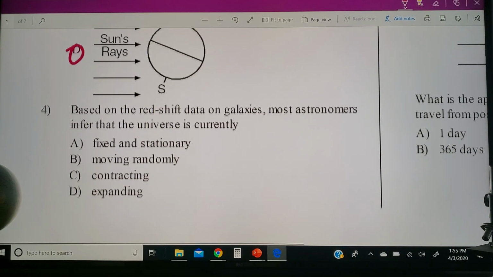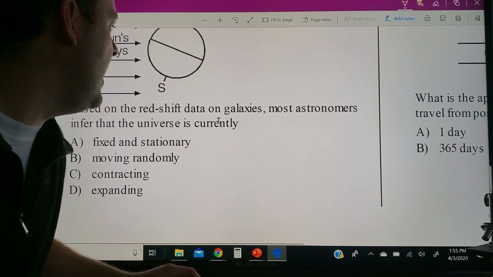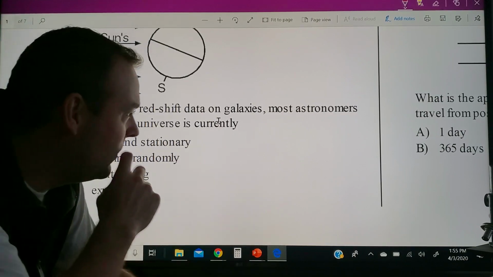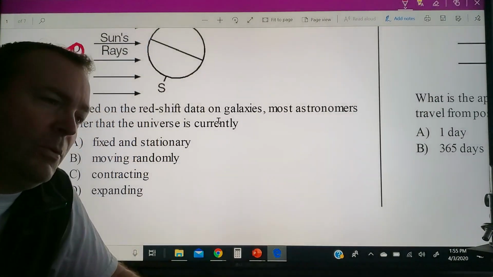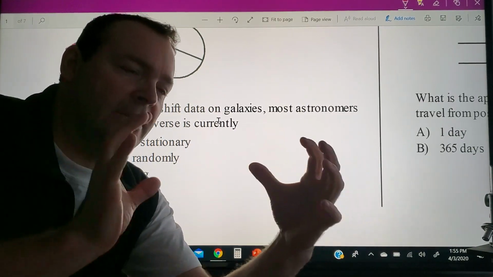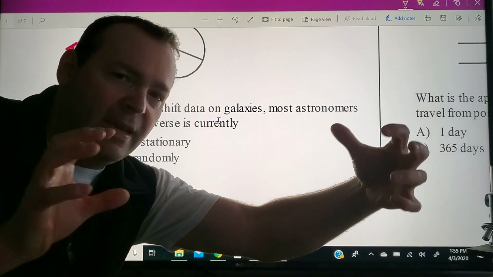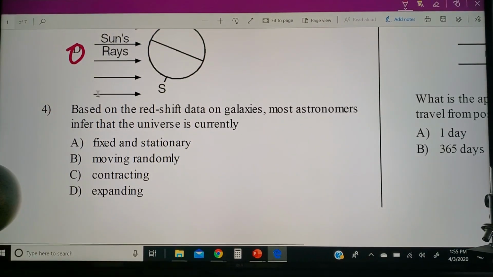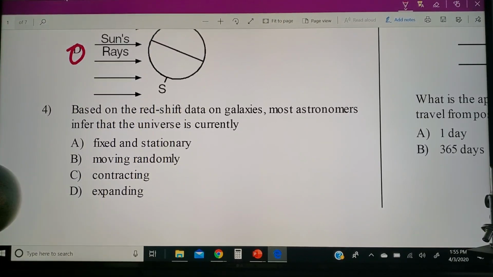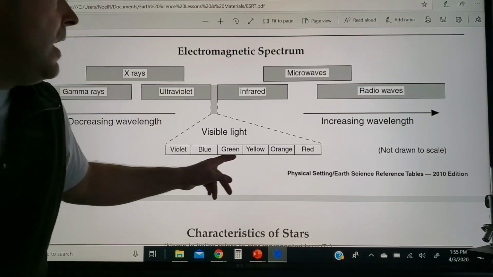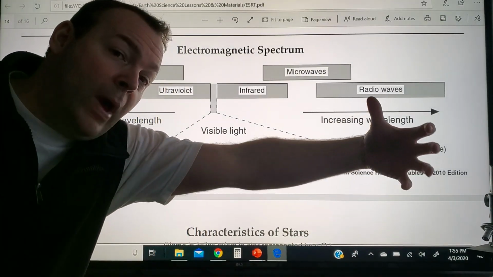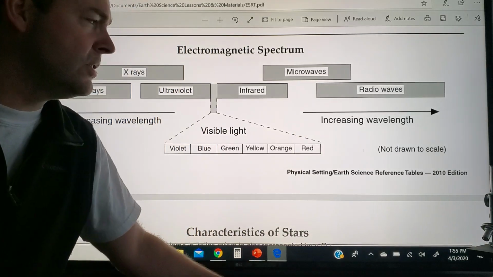And number 4, based on the redshift data on galaxies, most astronomers infer that the universe is currently doing what? Well, redshift, remember, dealt with wavelengths, and if something's coming towards you, the wavelengths get compressed, and if something's moving away, they get stretched out. And when you relate that to colors on your reference table chart, which is right here, the red is the longer wavelength. So it's getting stretched out. Things must be moving away, must be expanding. And that's what that question's alluding to.